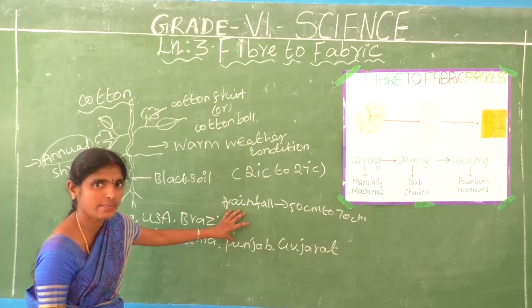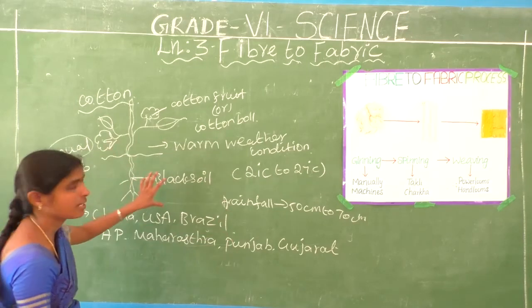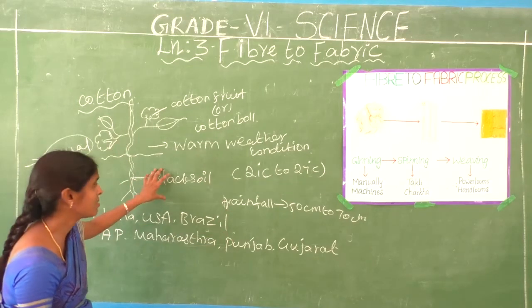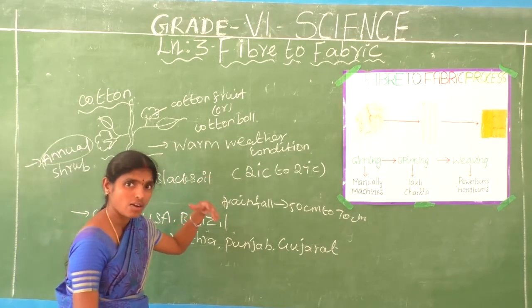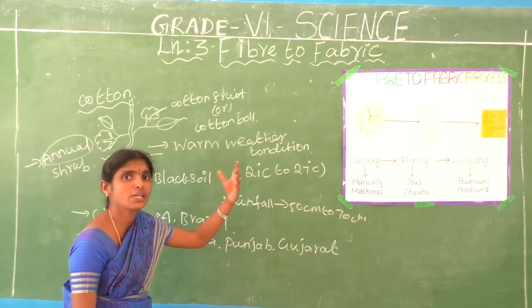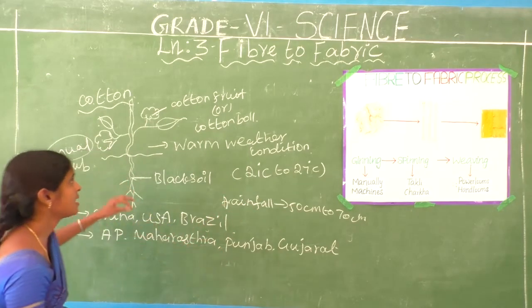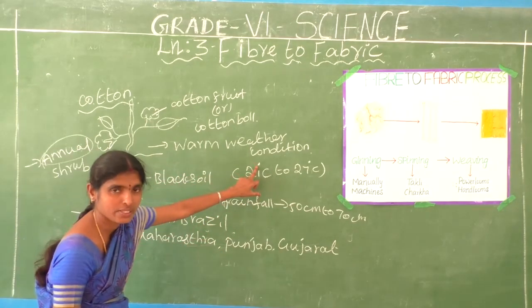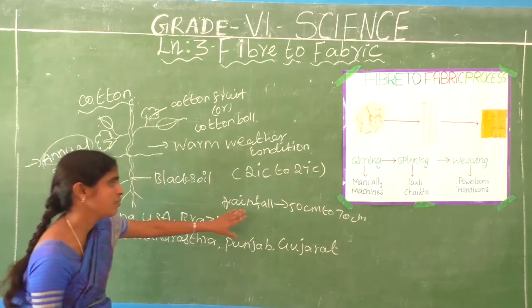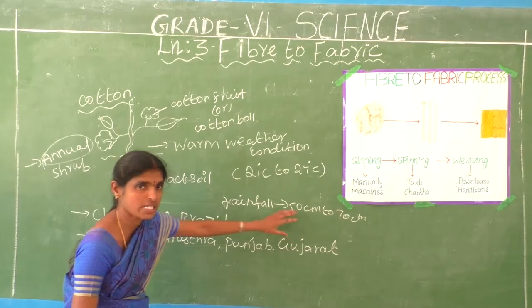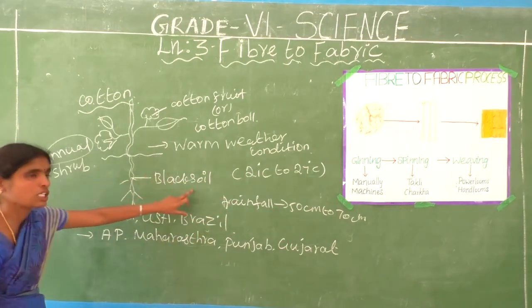Are you understand? Okay, this is the cotton plant. In which place cotton plant grows very well: warm weather condition, this range of rainfall, and only black soil.